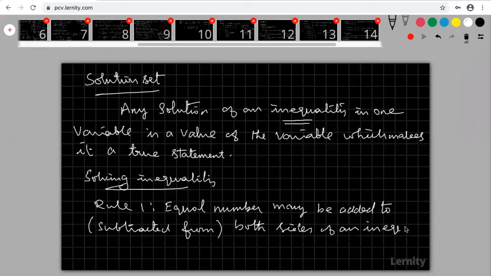See the example. Suppose x is less than 2. I am adding to both sides plus 4.